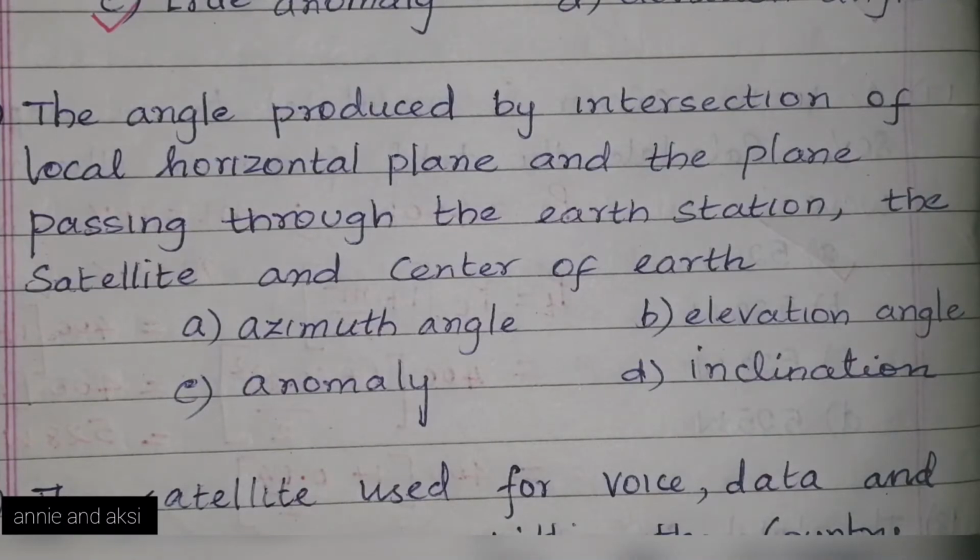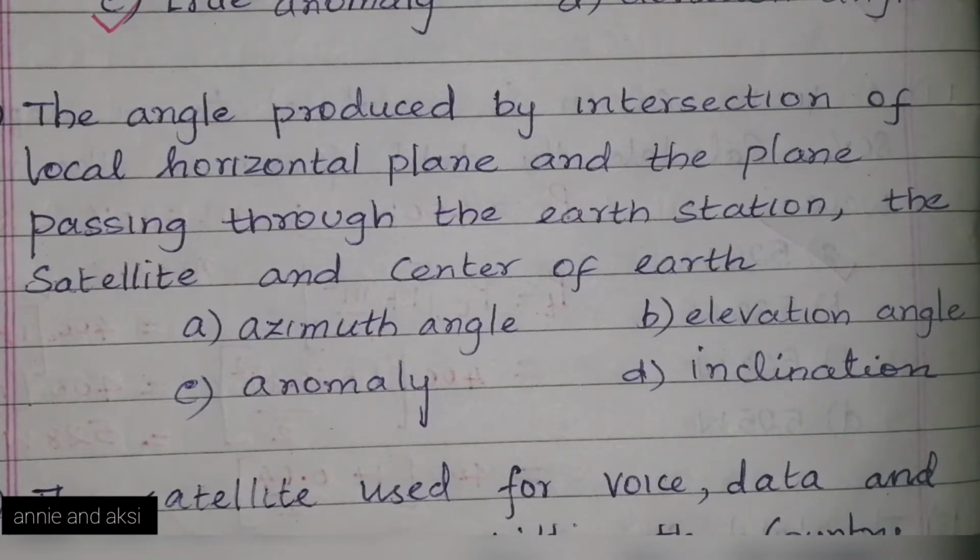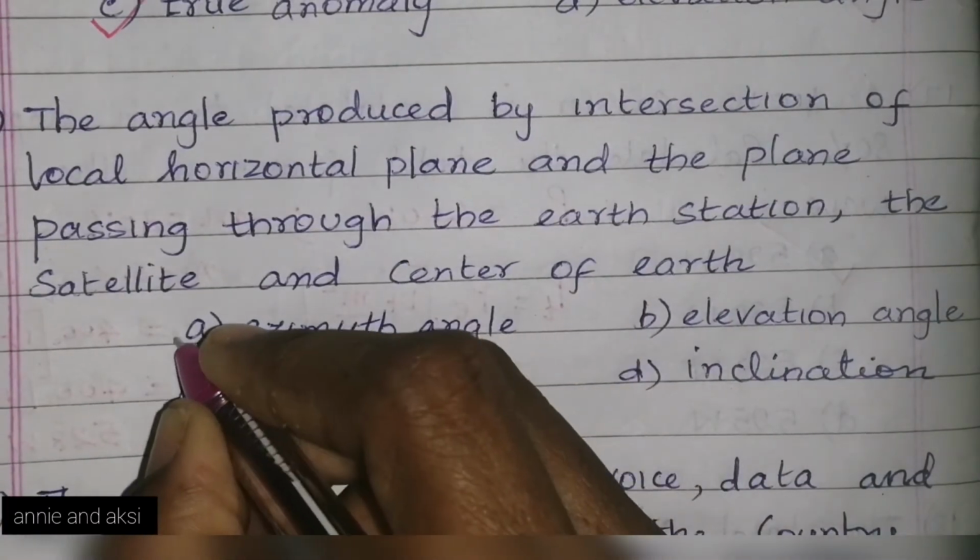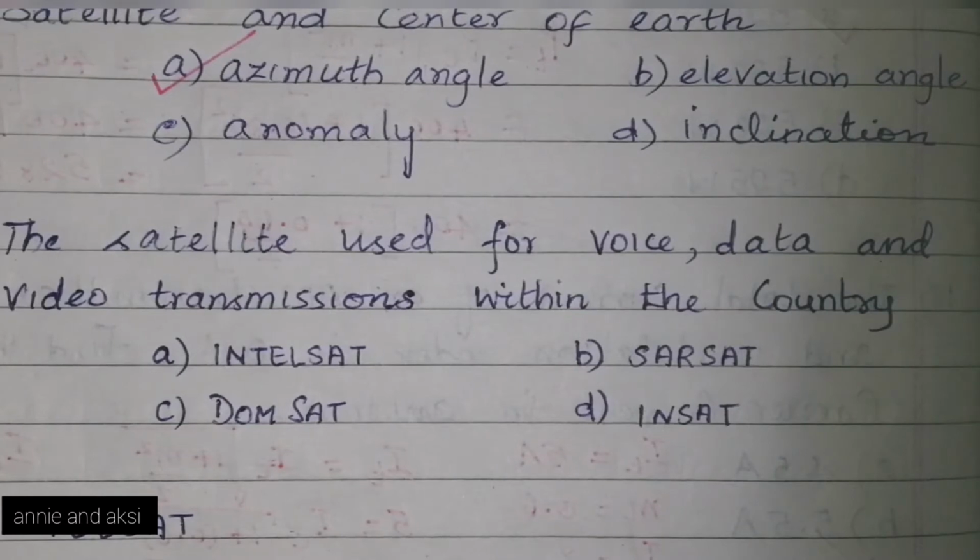Next question. The angle produced by the intersection of local horizontal plane and the plane passing through the Earth station, the satellite and center of the Earth is option A. Azimuth angle, option B. Elevation angle, option C. Anomaly, option D. Inclination. The right answer is option A. Azimuth angle.